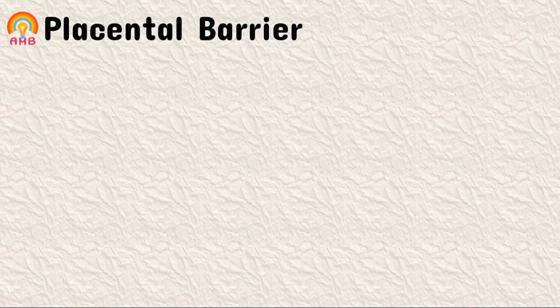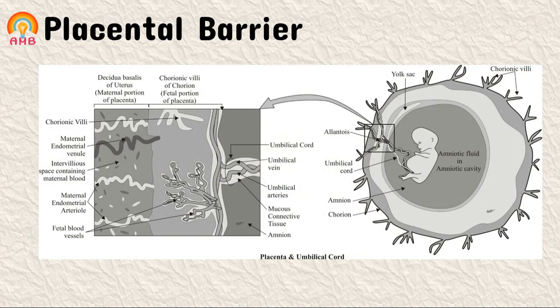Another important barrier we have to discuss is the placental barrier. Placenta is the barrier present between mother and fetus in the womb. Here in the animation you can see where the placenta actually is. It has two parts, the maternal portion, that is the portion of the mother, and the second part, the fetal portion.